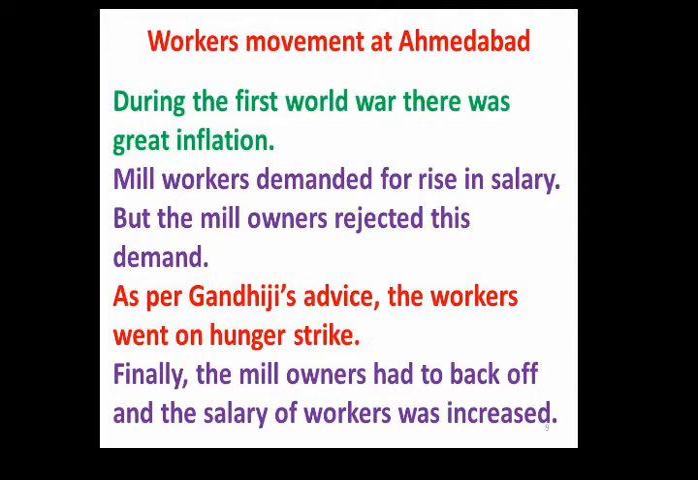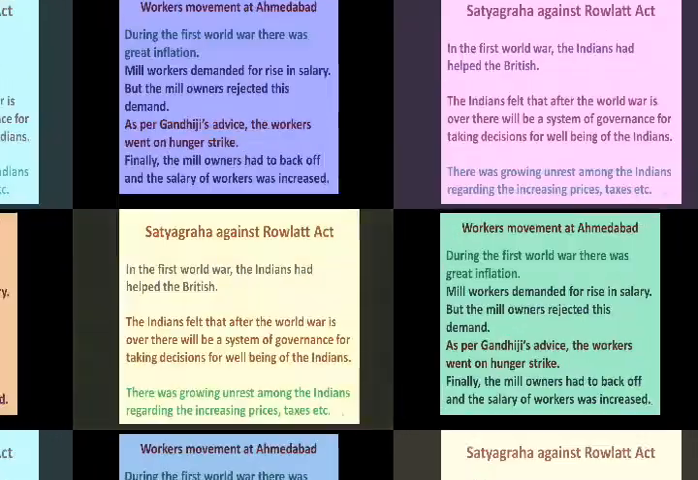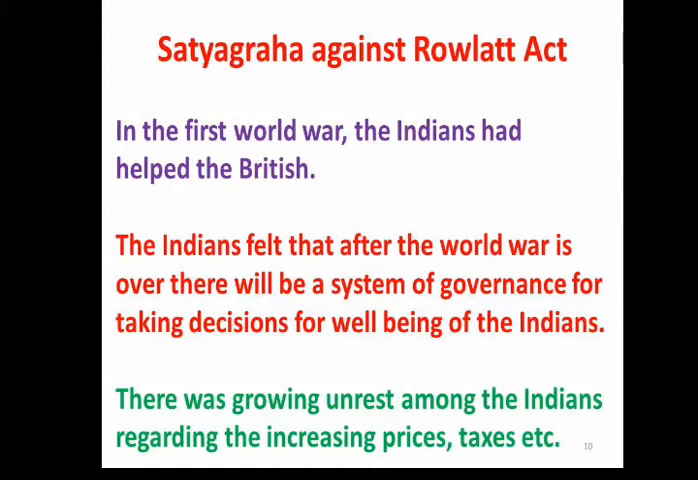So their demand was that the salary should be increased, but the mill owners rejected this demand, and as per Mahatma Gandhi's advice, the workers went on a hunger strike. Finally, the mill owners had to back off and the salary of the workers was increased. Three consecutive successes in these events, the Champaran and Kheda Satyagrahas and the Ahmedabad workers' movement, and because of that this Satyagraha technique became popular in Indian history.